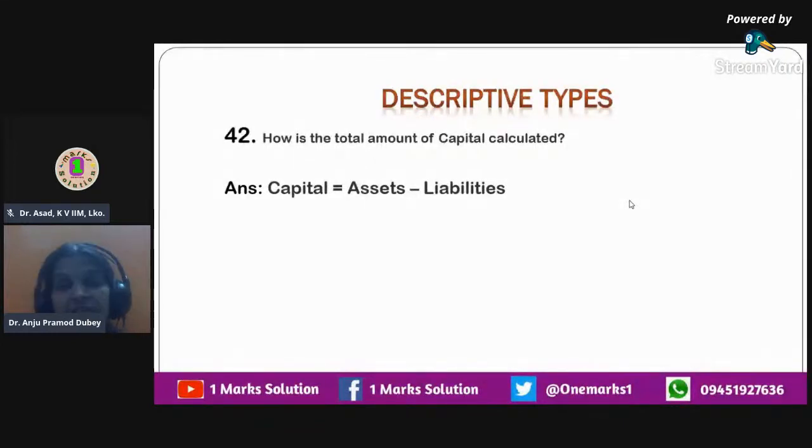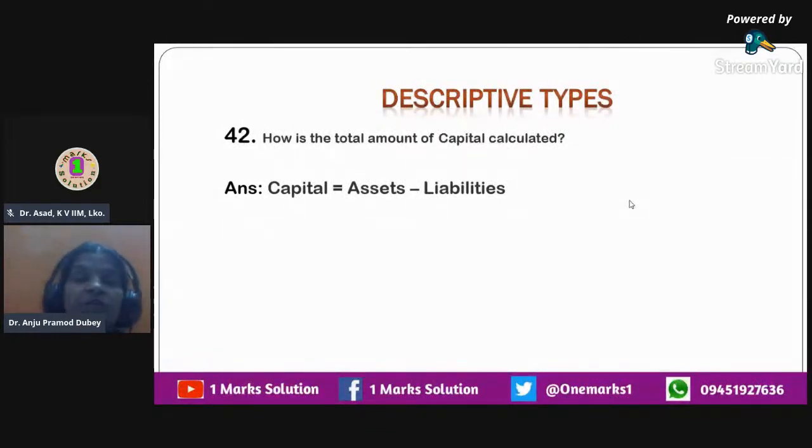Now, the next question that we have is how is the total amount of capital calculated? For any business organization, how do we calculate how much money is invested by the owner? So, in that case, we use equation. It is also called as accounting equation. It is being reshuffled a little bit. So, the equation that we form to calculate capital is capital is equal to assets minus liabilities.